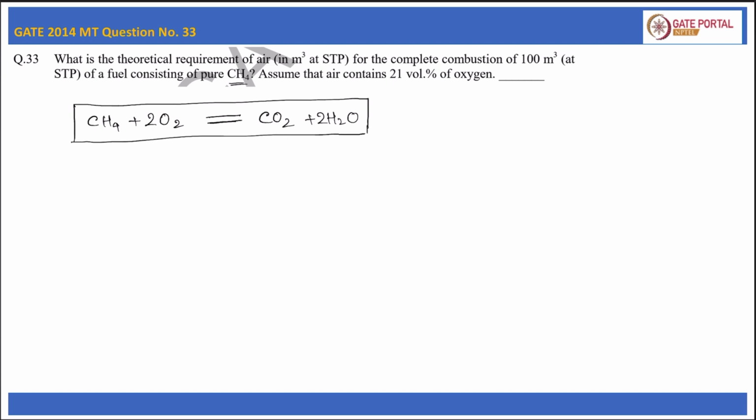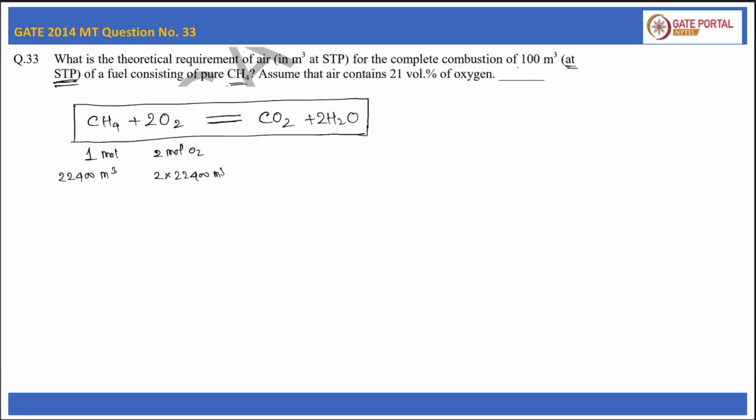From this equation we can see that if we burn 1 mole of methane, it requires 2 moles of oxygen. It is also mentioned that at STP any gas has a volume of 22,400 meter cube per kilomole. So 1 mole of methane, or 22,400 meter cube of methane, requires 2 into 22,400 meter cube of oxygen for complete combustion.